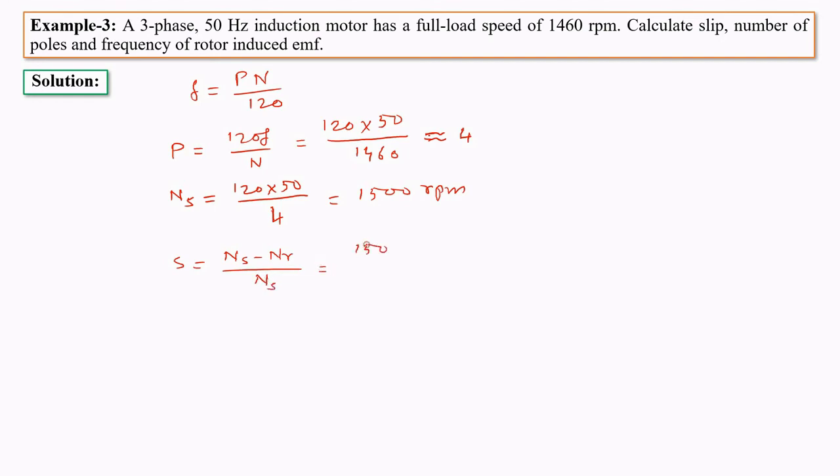So it will be (1500 minus 1460) upon 1500, and it will be 0.0267, or we can write 2.67%.